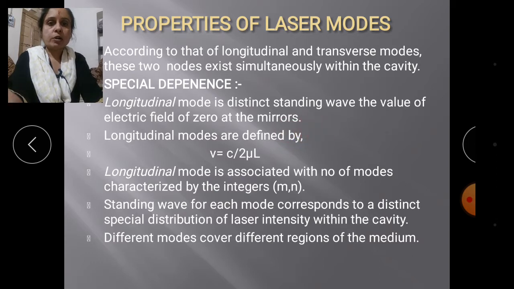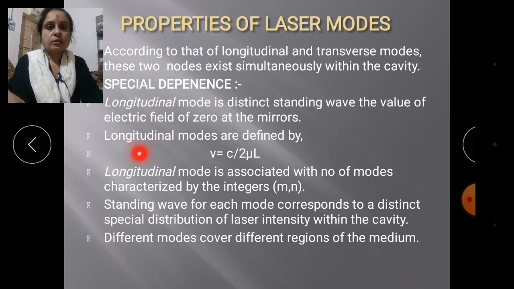We know that in the longitudinal case the waveforms occur in the form of standing waves, so the field is defined as zero at the ends. The longitudinal modes are defined by ν = mc/2μL, where m is the mode number, defined as 1, 2, 3.